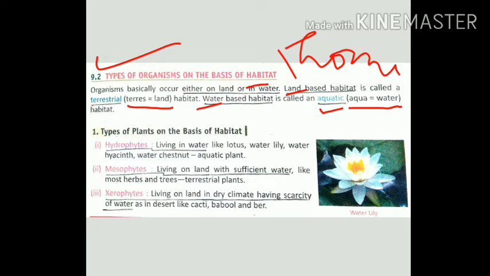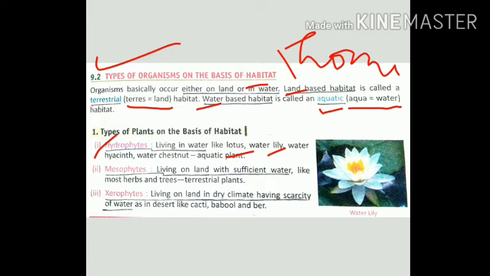Okay, so types of plants on the basis of habitat. The first is hydrophytes, meaning living in water. Plants that grow in the water, like lotus, water lily, water hyacinth, and water chestnut. These are all aquatic plants. You are seeing the picture here, water lily, and the same type, lotus, floats on the water. Got it?